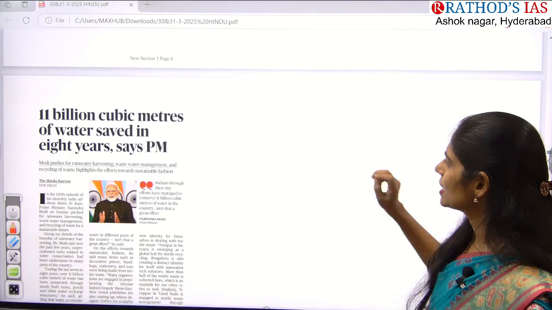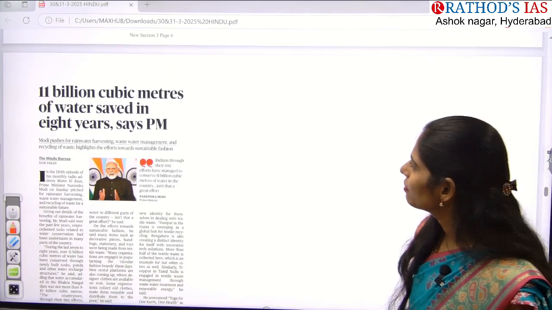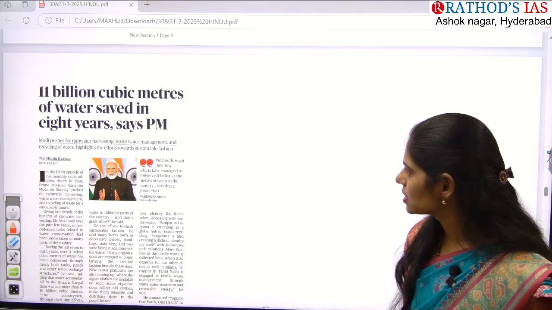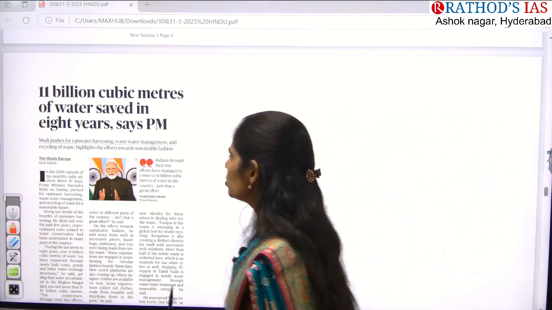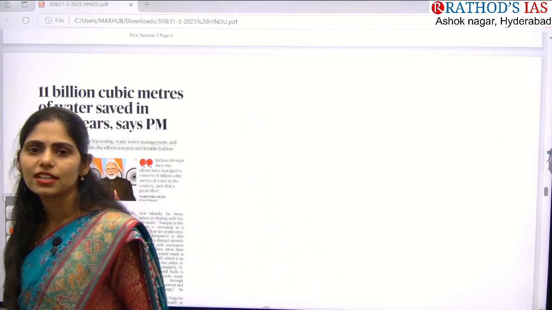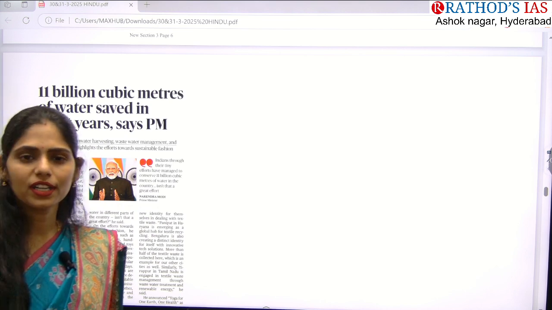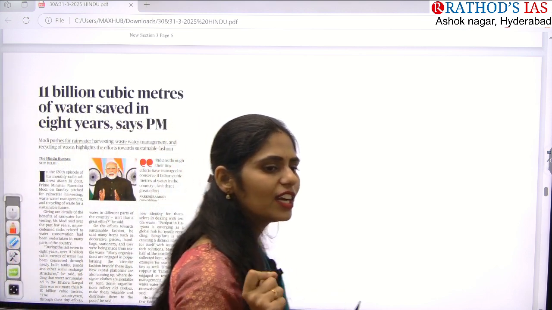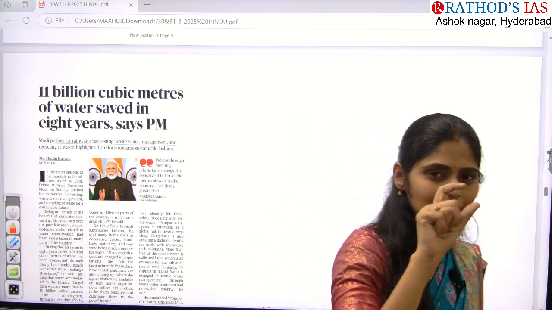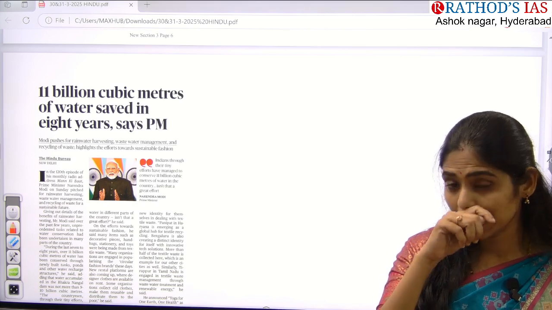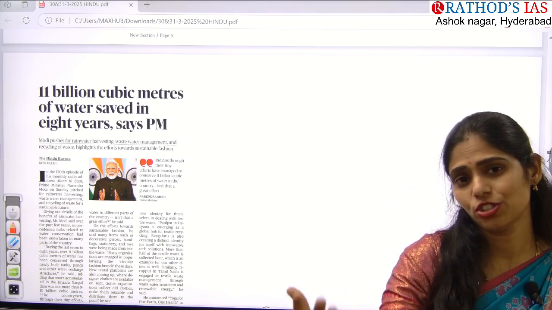Now let us see the next article. The title says: 11 billion cubic meters of water saved in 8 years, says Prime Minister. Every month our Prime Minister gives a speech in Mann Ki Baat. That is very, very important, guys. You have to see the highlights of that Mann Ki Baat, the statements made by our Prime Minister. You can directly use them in your essay or in your answers, introduction or conclusion.